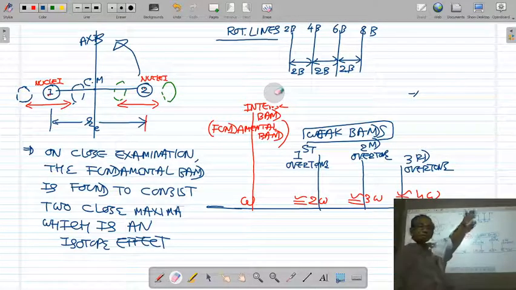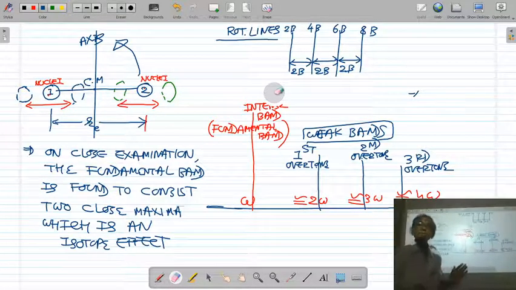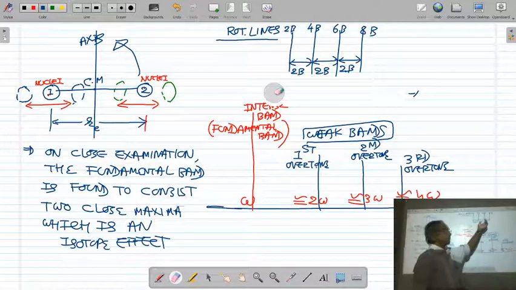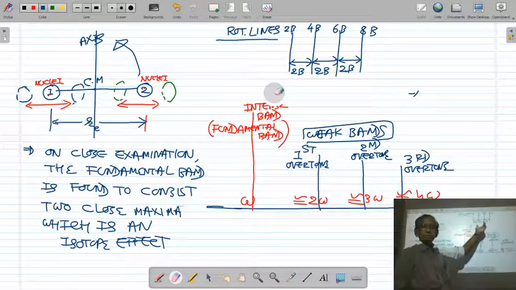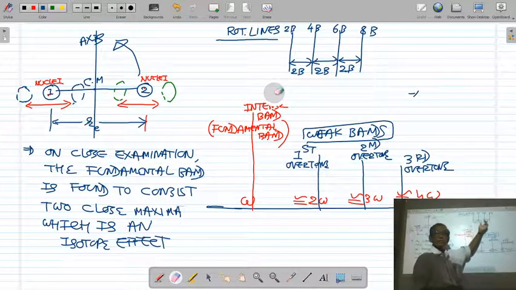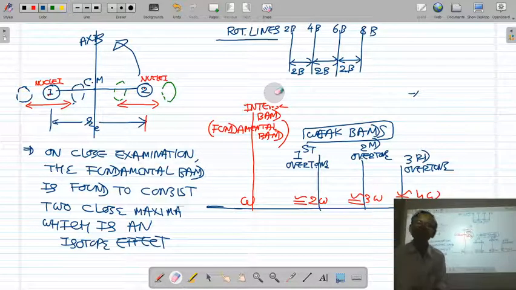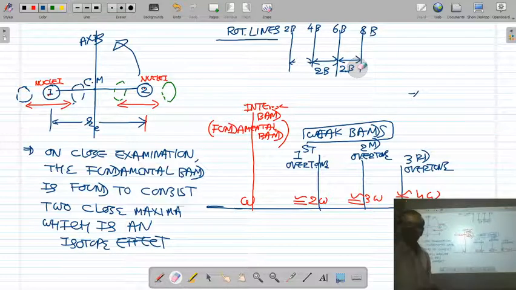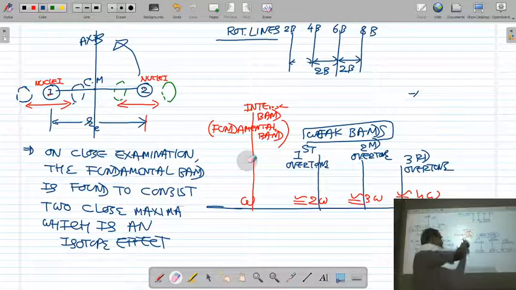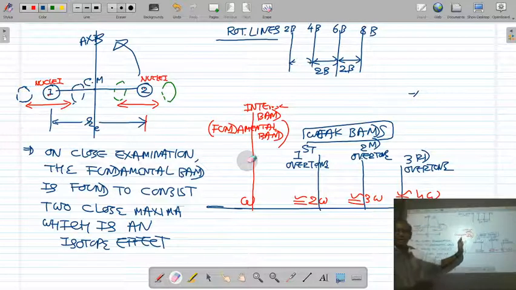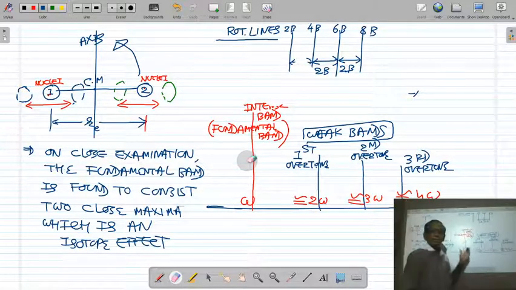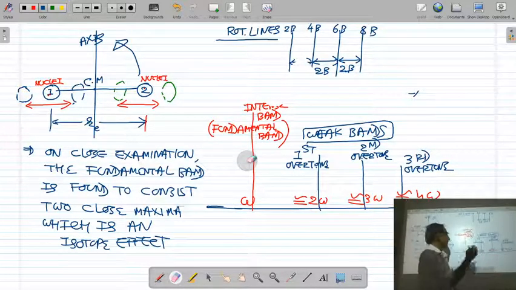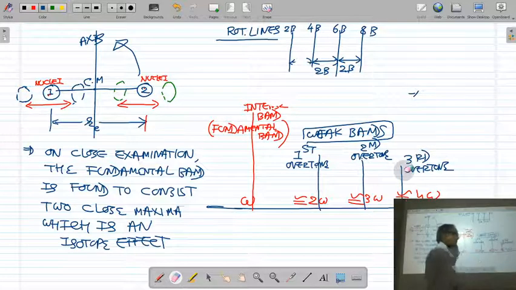Okay, so see the difference between rotational spectra and vibrational spectra. In rotational spectra, we are getting rotational lines. The rotational spectrum is expected to consist of equidistant rotational lines having constant spacing 2B. While the vibrational spectrum consists of an intense band called the fundamental band, and along with the fundamental band, it is accompanied by weak bands called first overtone, second overtone, and third overtone.